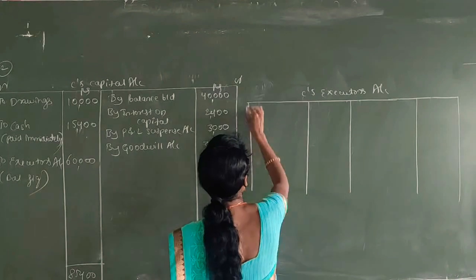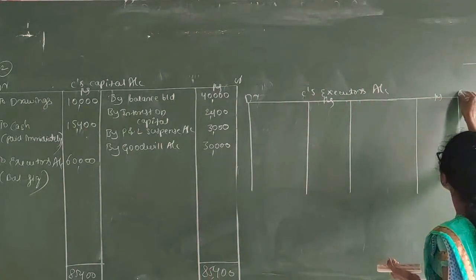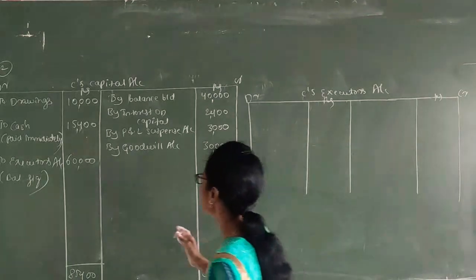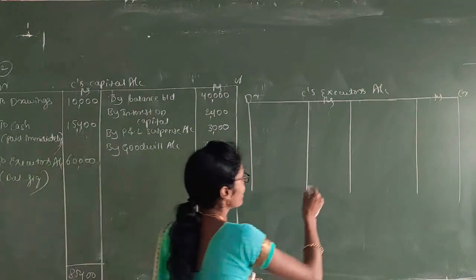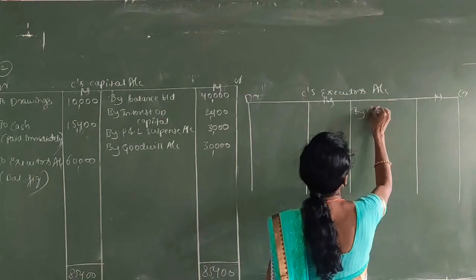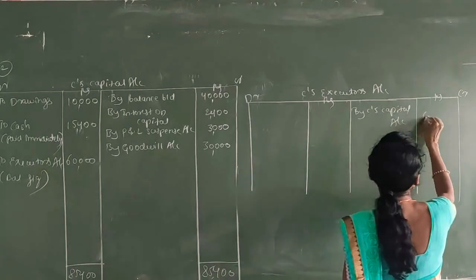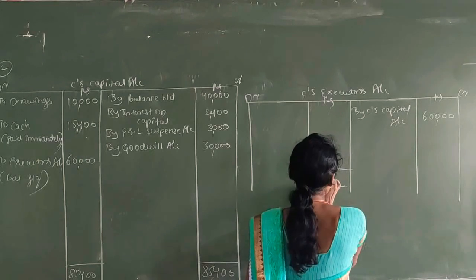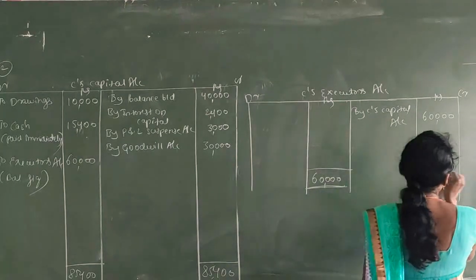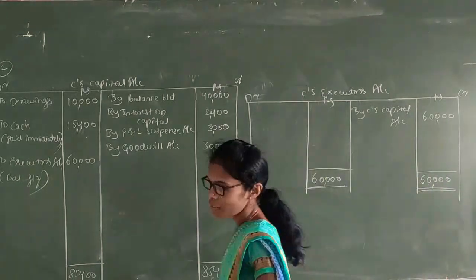In this account you take postings from the partner's capital account. This is the partner's capital account, where the executor's account is on the debit side. Now the posting is on the credit side by C's capital account, 60,000. Only this much is in this account, and the totals on both sides are 60,000, 60,000. Now balance carried down.